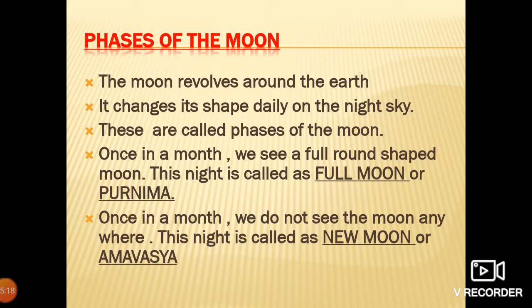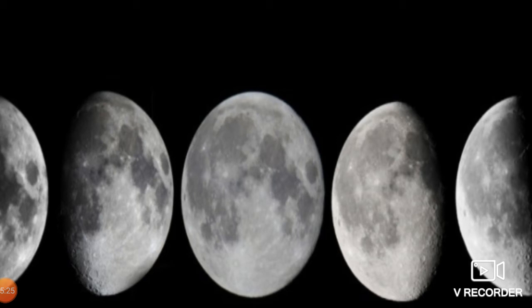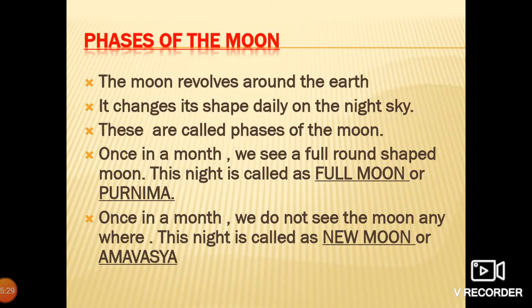Once in a month, we see a full round shaped moon like this. This is the full round shaped moon. This night is called a full moon or Purnima. Once in a month we do not see the moon anywhere in the sky. This night is called new moon or Amavasya.